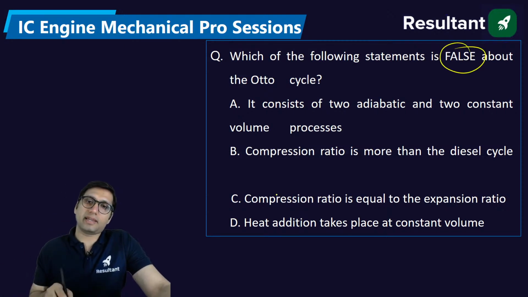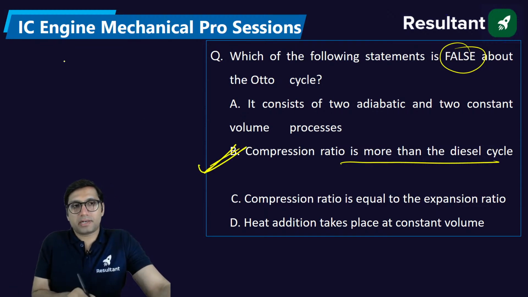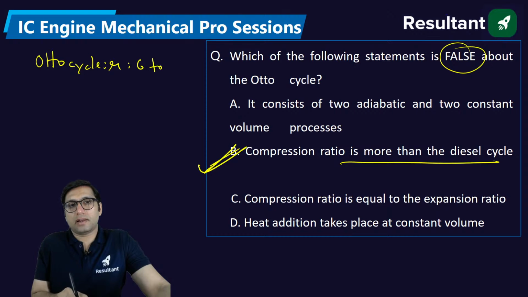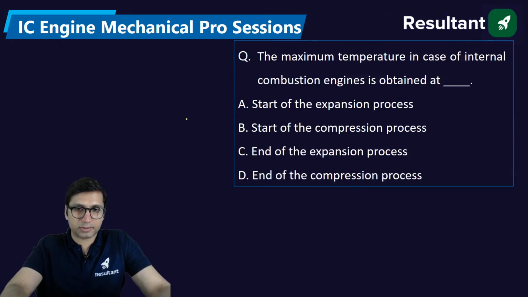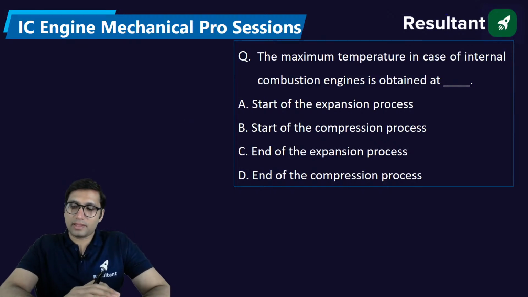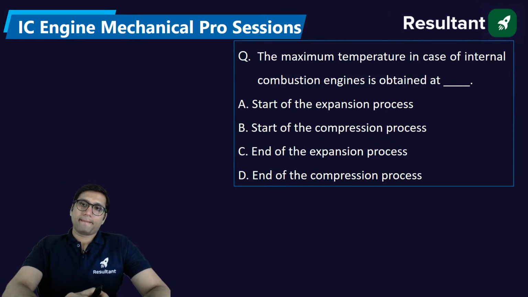False about the Otto cycle: it says the compression ratio is more than diesel. Impossible. The compression ratio of the Otto cycle is 6 to 10, which is definitely less. The diesel cycle compression ratio is 16 to 20 or 22. So this statement is false.